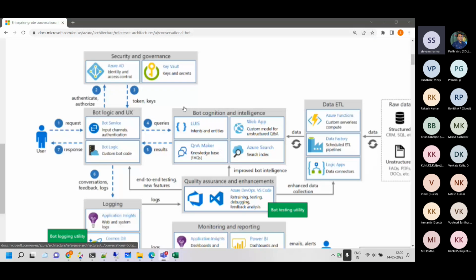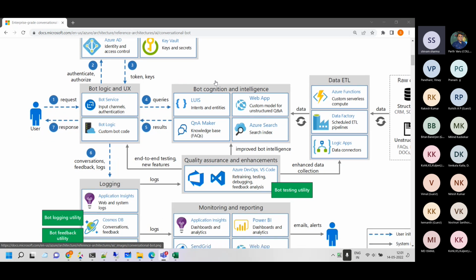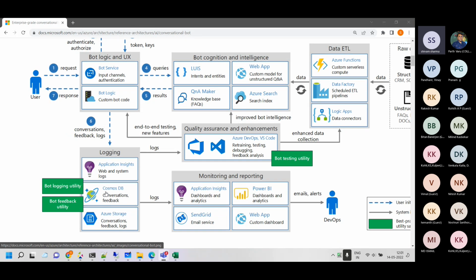If I zoom in over here, we haven't done any Azure AD integration or B2C integration. We also didn't use keywords. That's one thing which you can go for. We are using bot services and the channel integration. We do have the custom bot logic, which we have implemented with Azure Functions. We are doing logging in Cosmos database over here. And we don't have a DevOps pipeline integrated. Maybe another day we'll do that.